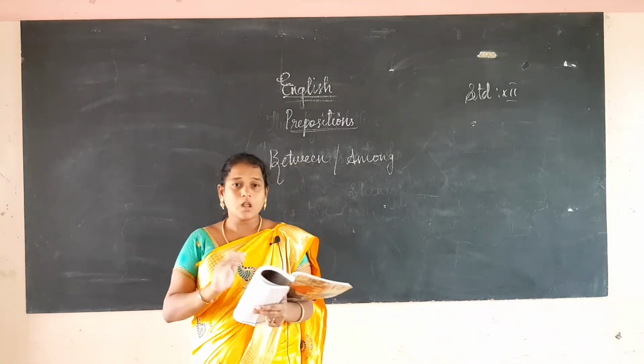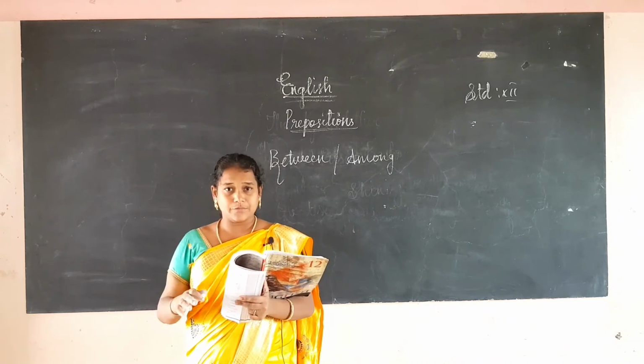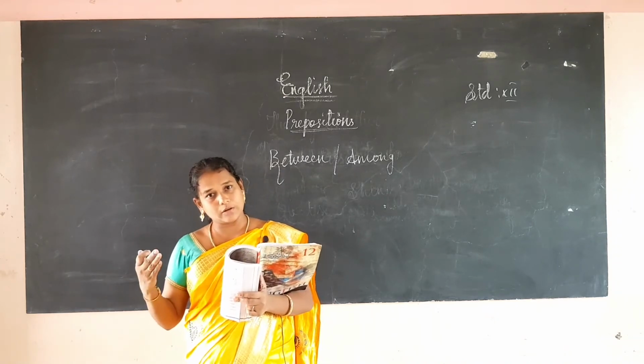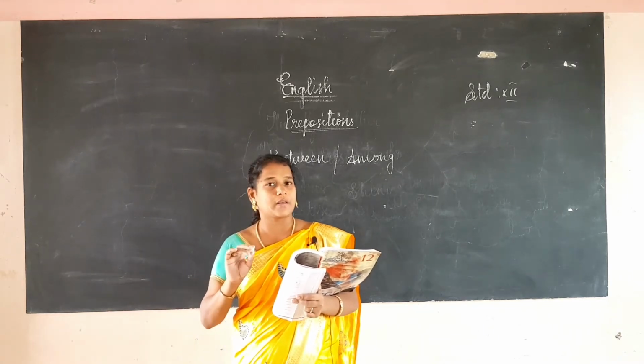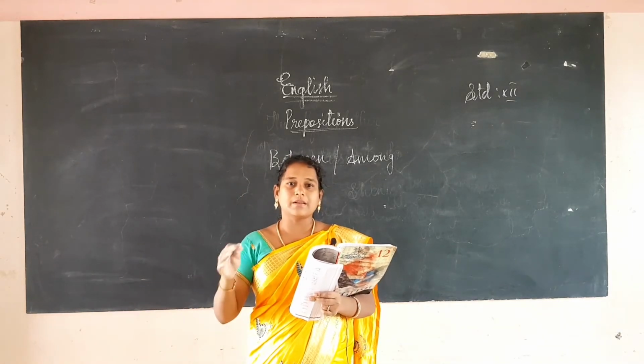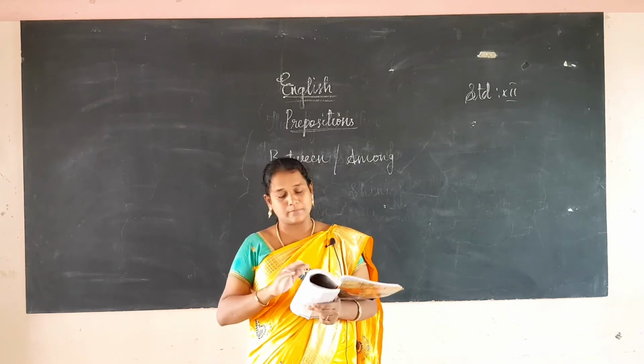The ball was hidden among the leaves. There are so many leaves, more than two. So we should not say the ball was hidden between the leaves. We say among the leaves. That is among.